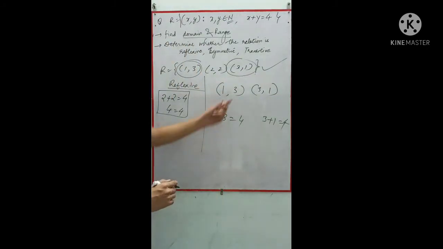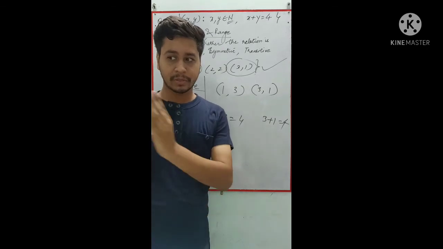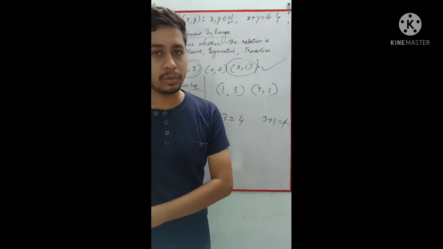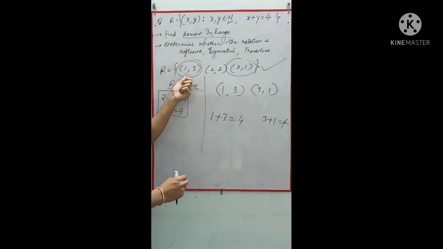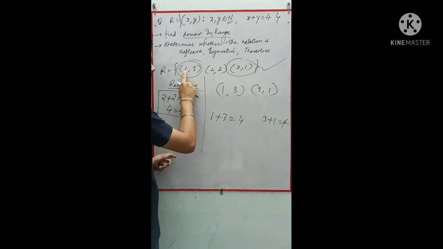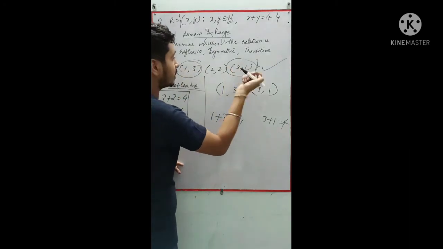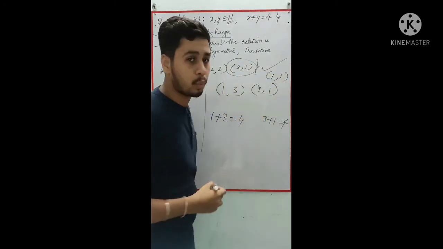Now let us come to the transitive relation. As I told you, a transitive relation is if A is related to B and B is related to C, then A should also relate to C. So here we say that we don't have such a pair, because if 1 is related to 3, that means (1, 3), (3, 1), but we don't have (1, 1).